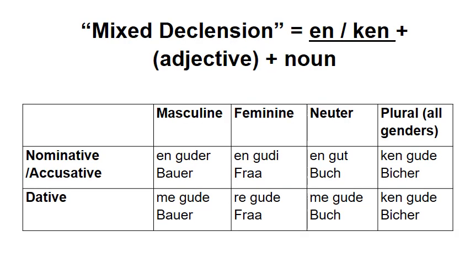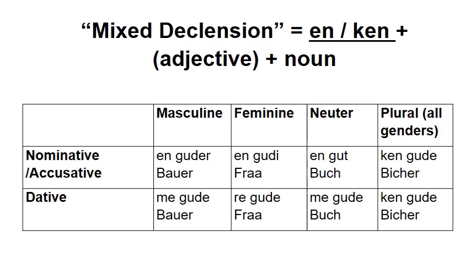Now, the other declension we're going to look at is usually called the mixed declension, and I'm not going to explain why it's called mixed. That wouldn't be in Learn the Basics of Pennsylvania Dutch. That would be Advanced Pennsylvania Dutch. But basically, this mixed declension is when you have the indefinite article, that is en, or the negative form of it, ken, which would be not one, not a, or not any.